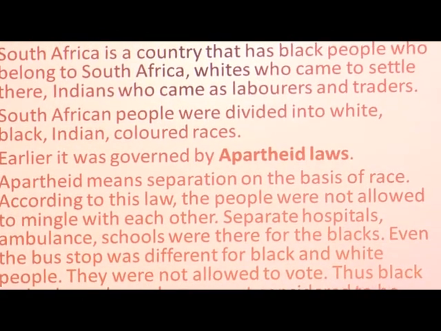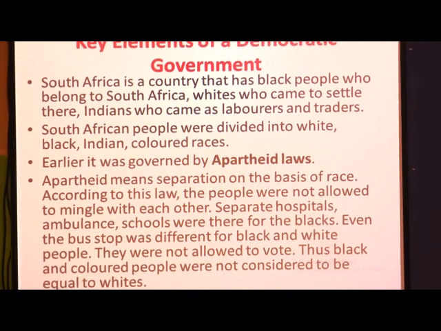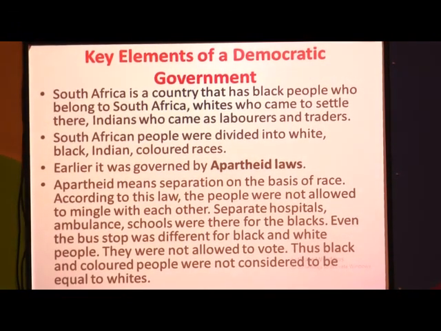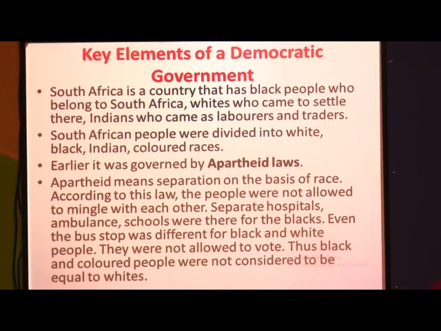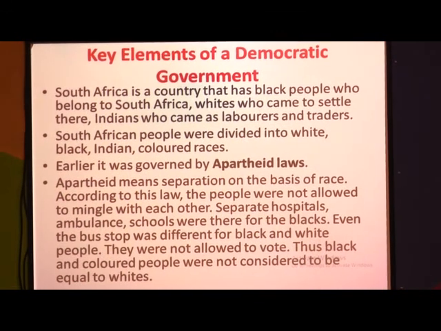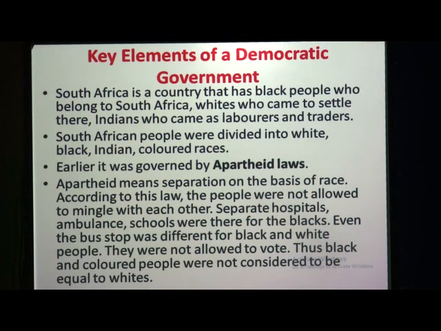So children, this is a story of South Africa. South Africa is a country that has black people who belong to South Africa. It also has white people who came to settle there, plus Indians who came as laborers and traders. So different types of people are living in South Africa.